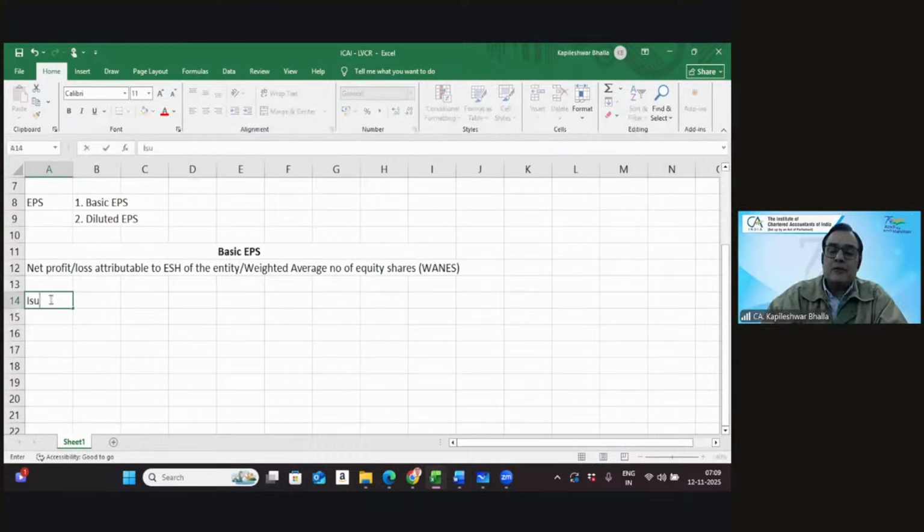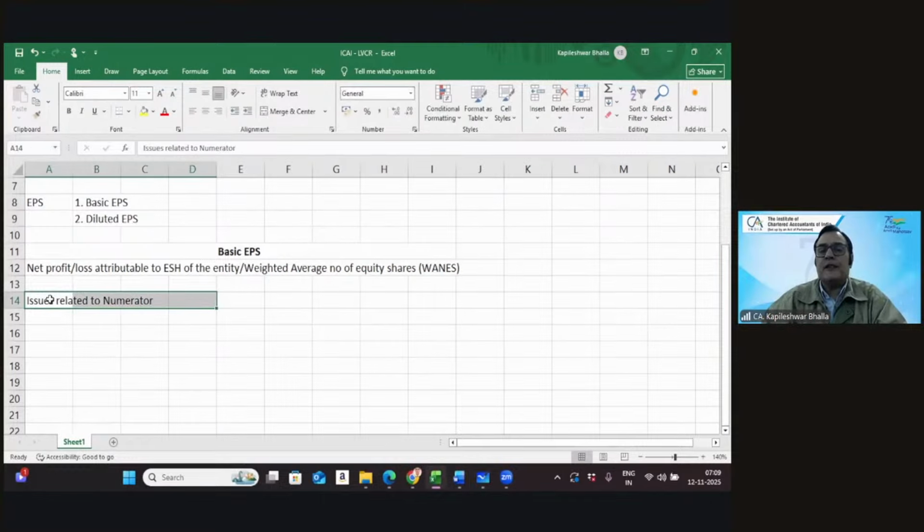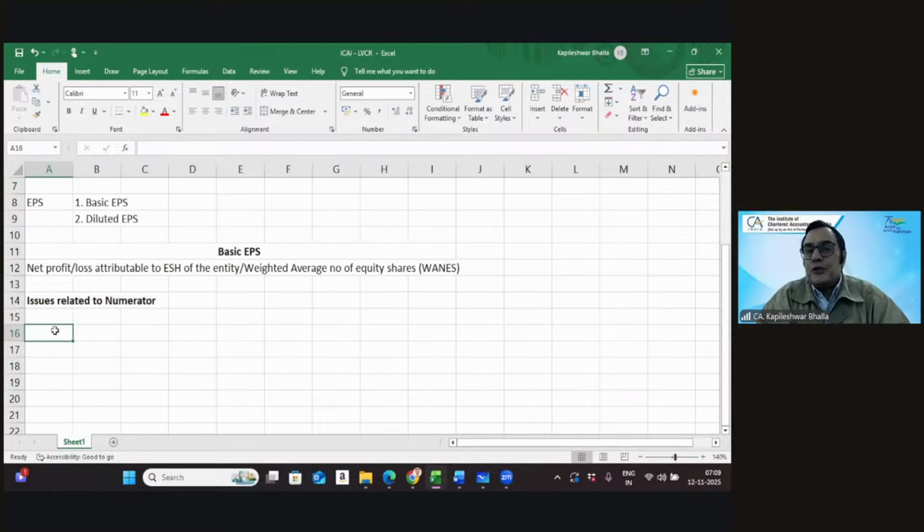Now, coming to the numerator, the question is: what are the issues related to the numerator? Number one, when you're calculating a basic EPS, we need to consider the profit, or the loss, whatever the case might be. I'm just using the word profit.